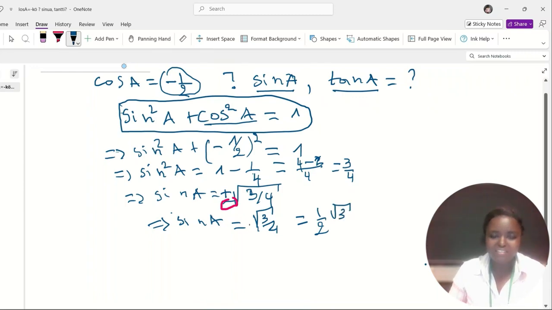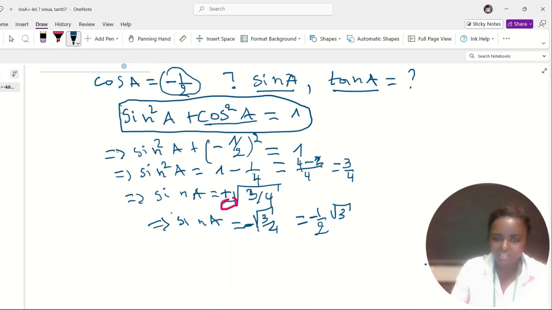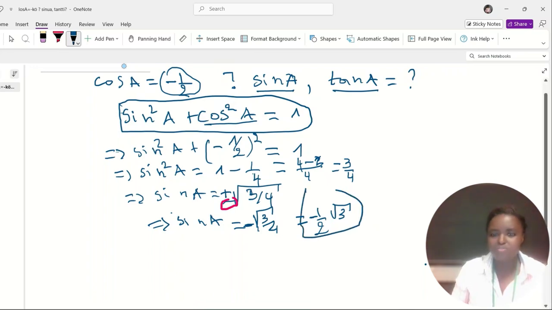Oh, minus, then minus square root of 3 over 2. That's the sine value that we are asked for.